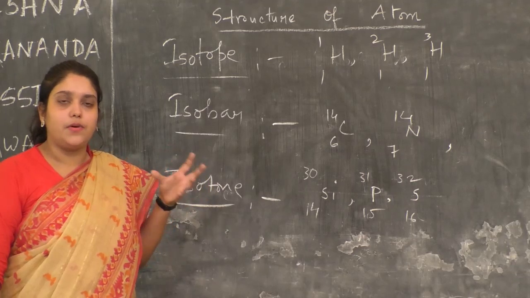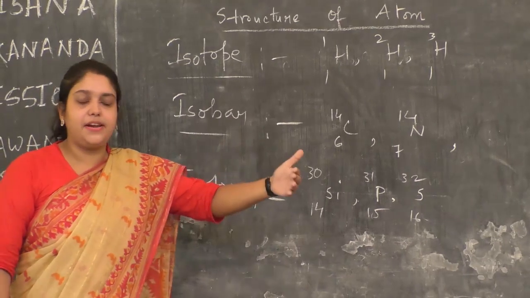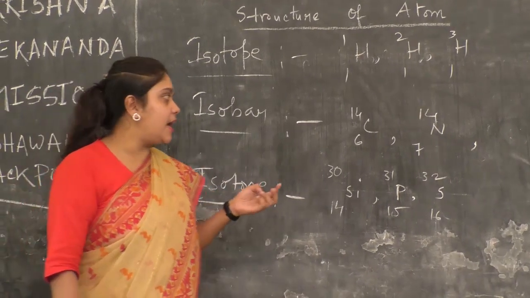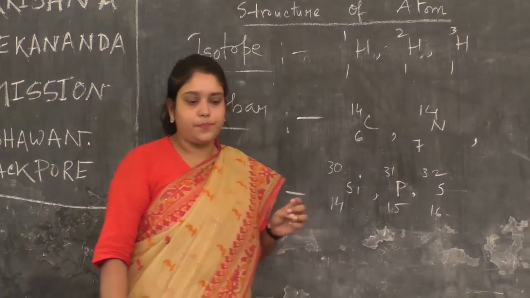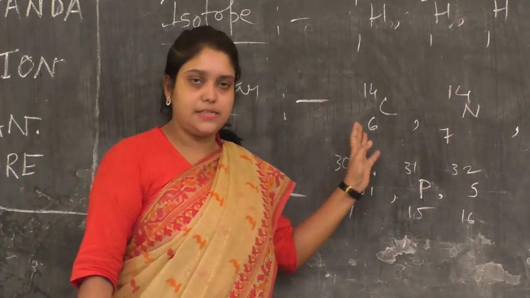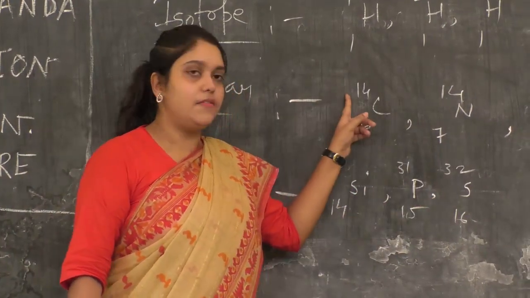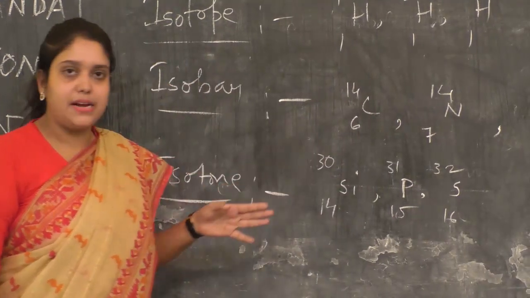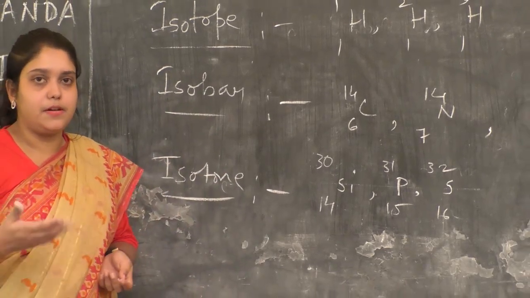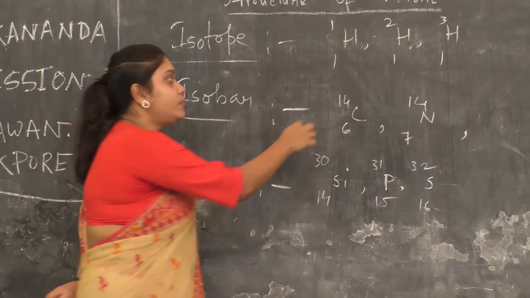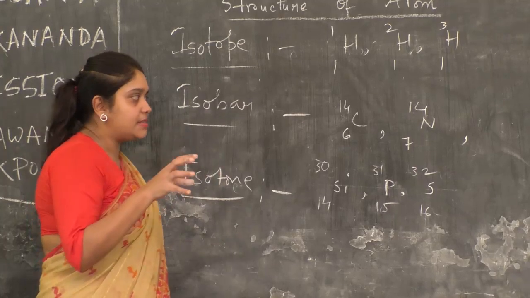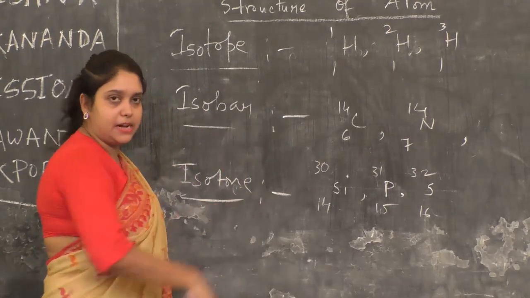Next is isobar. What is isobar? Atoms of different elements having the same mass number are called isobars. Example: carbon 14 and nitrogen 14. Atomic number 6, atomic number 7. Mass number 14, mass number 14. The mass number is the same. The atomic number will obviously be different because they are atoms of different elements. Because the mass number is the same, they are isobars of each other.